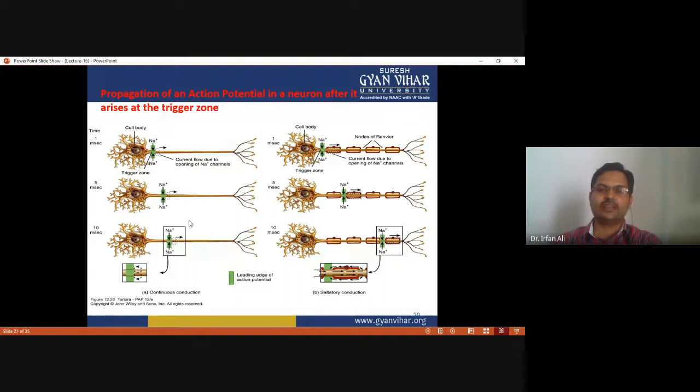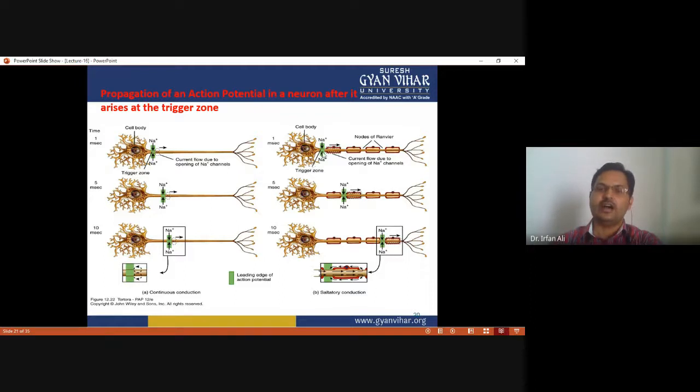At the same time, when there is an unmyelinated fiber, the nerve impulse conducts within 10 milliseconds only up to this length, from this starting point to this last point. When there is a myelinated fiber, the nerve impulse conducts from node to node.